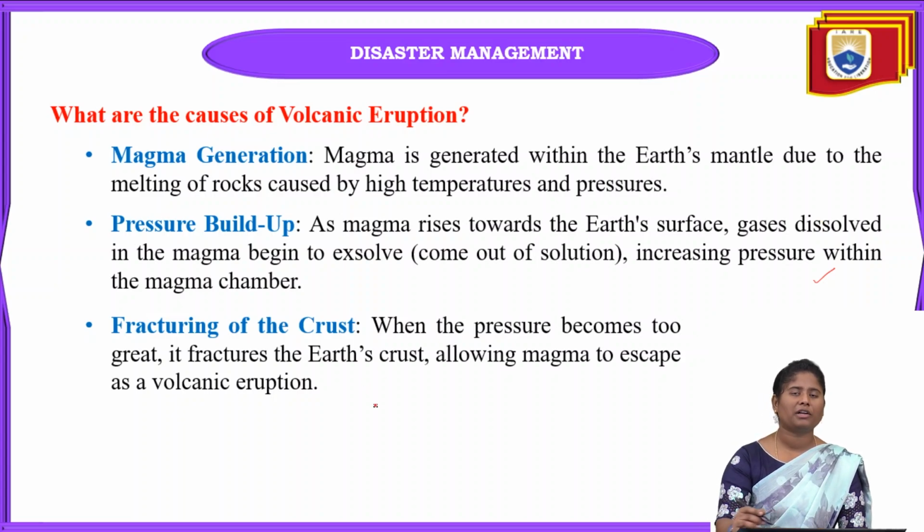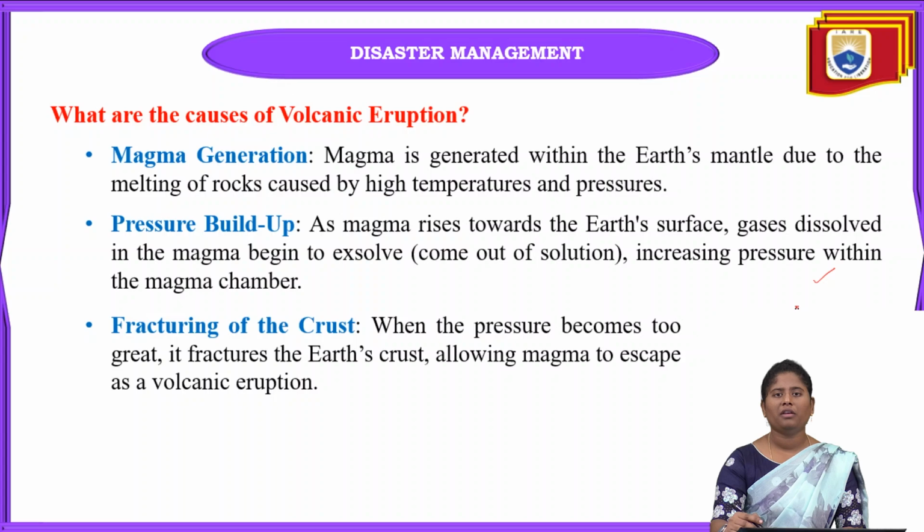Next is fracturing of the crust. When the temperature becomes too great, very high temperature, it will automatically fracture the earth crust. When the crust fractures, that allows the magma to escape as a volcanic eruption.